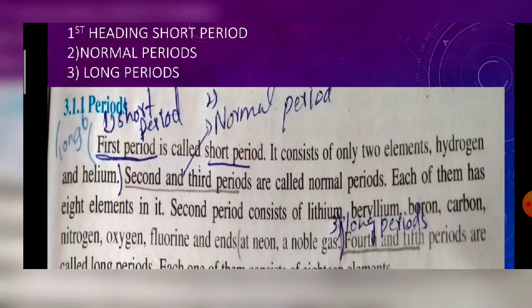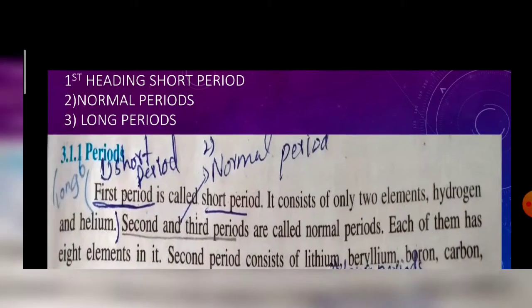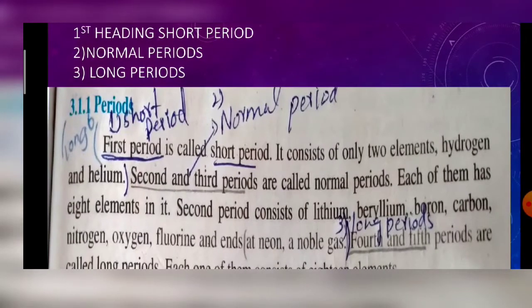The second heading is normal periods. The second and third periods are called normal periods. Each of them has 8 elements. The second period consists of lithium, beryllium, boron, carbon, nitrogen, oxygen, fluorine, and ends at neon, a noble gas.